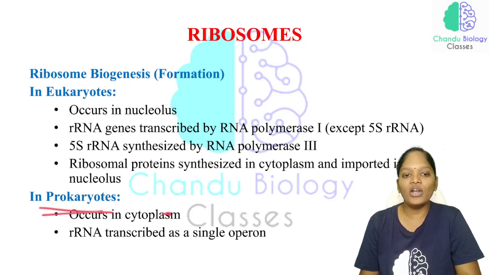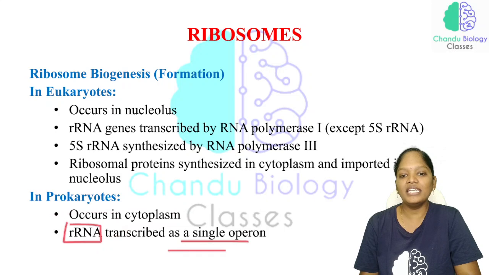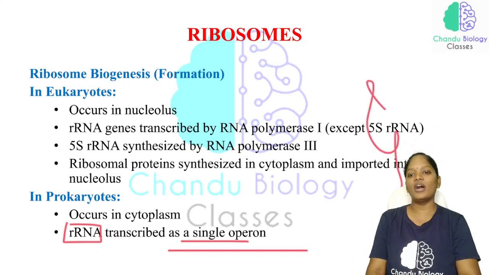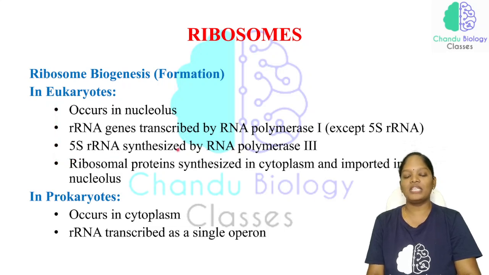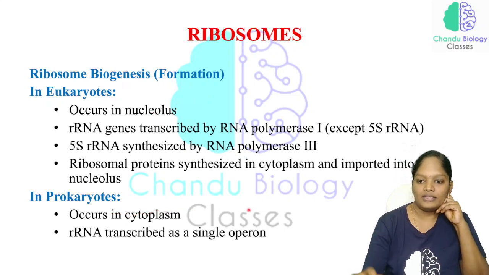In prokaryotes, the ribosome synthesis takes place in the cytoplasm. rRNA is transcribed as a single operon, not this complex in the case of prokaryotes. Eukaryotes are complex organisms, that is why a complex process takes place. Just note it down: ribosome biogenesis takes place in the nucleolus in the case of eukaryotes, and in the cytoplasm in the case of prokaryotes.